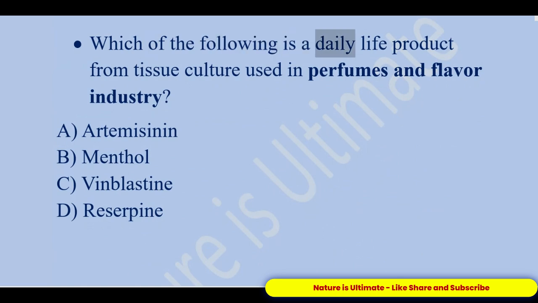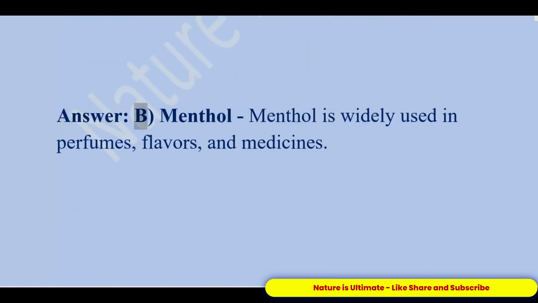Which of the following is a daily life product from tissue culture used in perfumes and the flavor industry? A. Artemisinin. B. Menthol. C. Vinblastine. D. Reserpine. Answer, B. Menthol. Menthol is widely used in perfumes, flavors, and medicines.